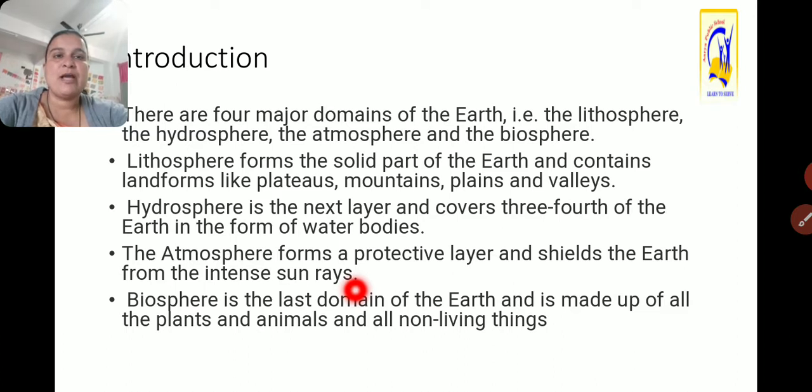Very important for the survival of living beings, oxygen is there, carbon dioxide is there, nitrogen is there and others.